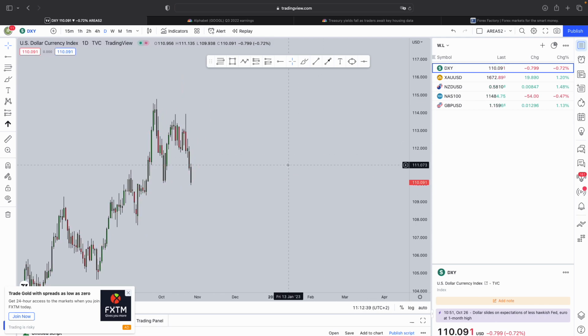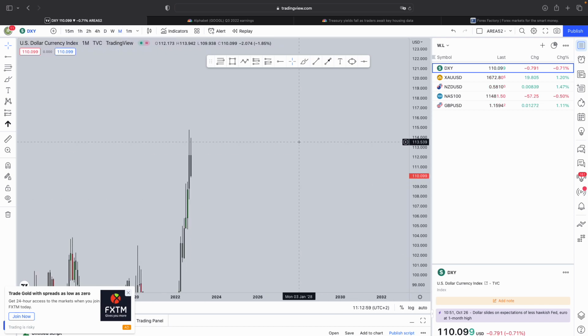Now, it's very important to understand one thing. The dollar index is driven by consumers. Consumers spending, consumers not spending, and that automatically then falls back into the stock market, then falls into any pair trading against the dollar, as well as precious metals, which are negatively correlated with the dollar there as well.